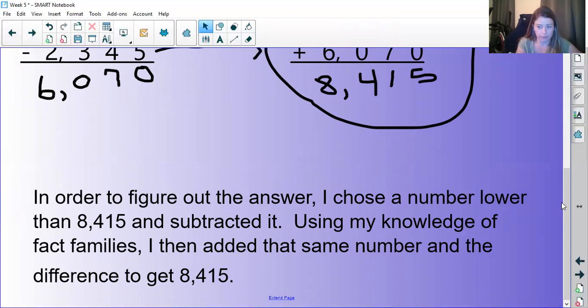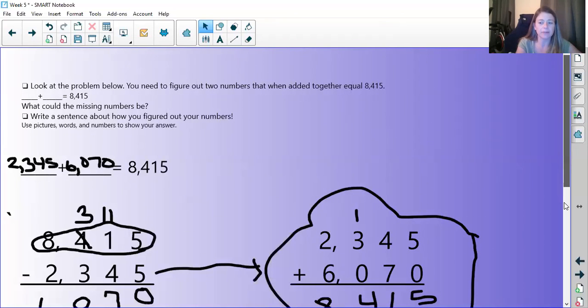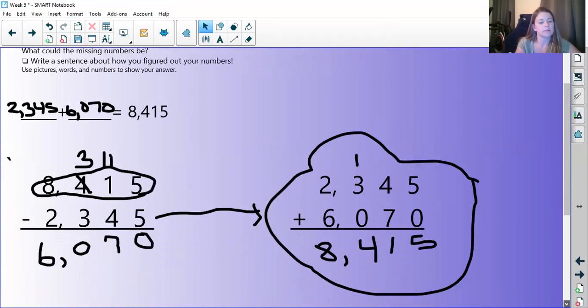So remember, my difference was 6,070. So using what I know about fact families, that these 3 numbers are a fact family, I added the 2 smaller ones to get the larger one, which was the difference in the random number.